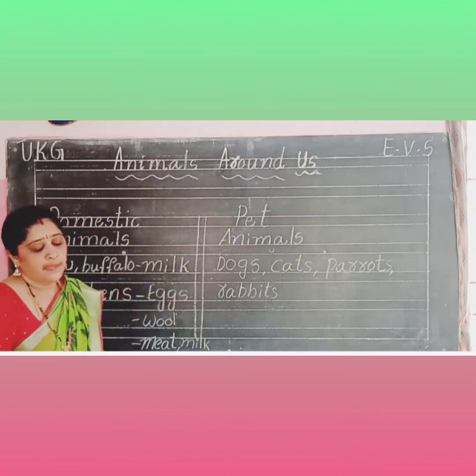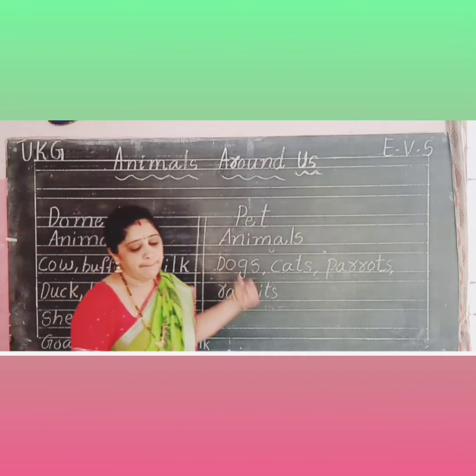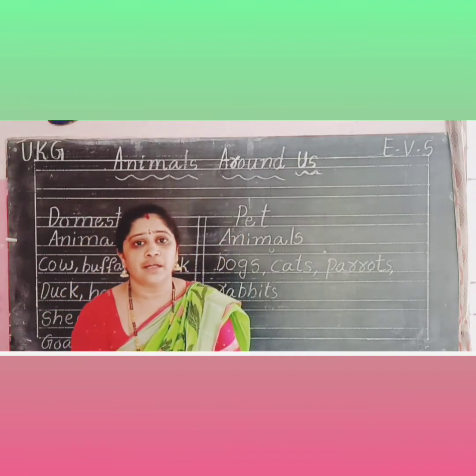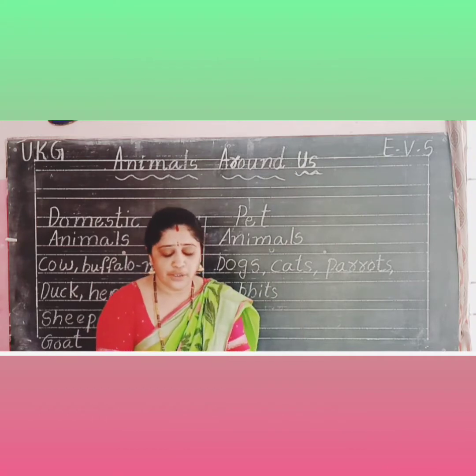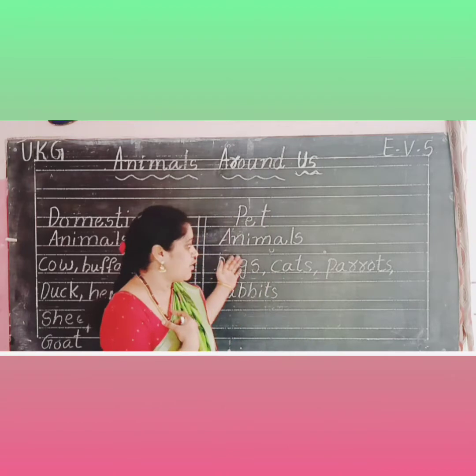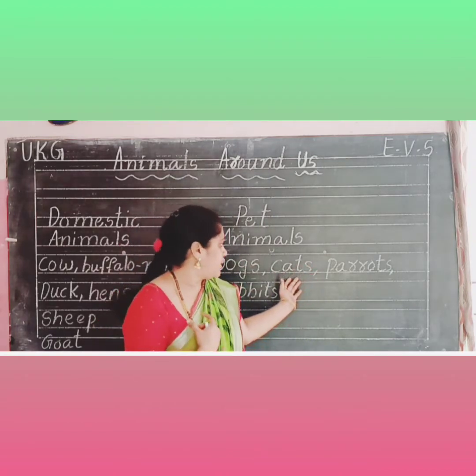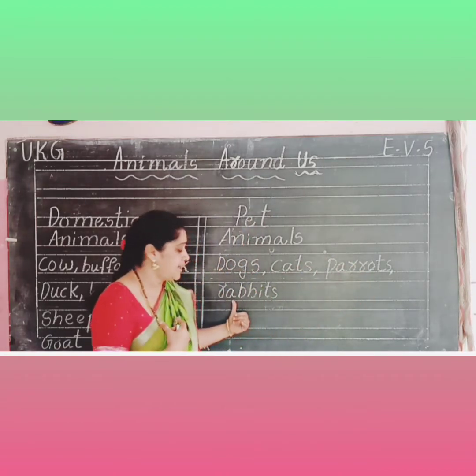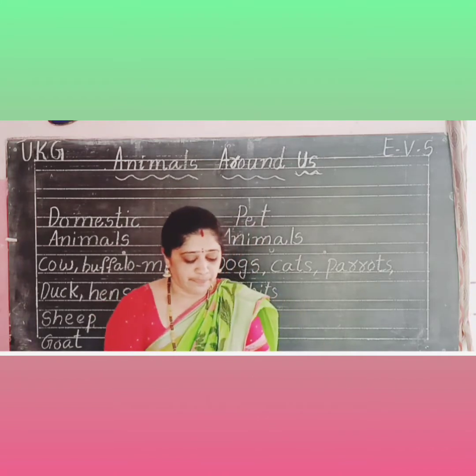These are the domestic animals, and some animals we use as pets. We love our pets. Dogs, cats, parrots, and rabbits.